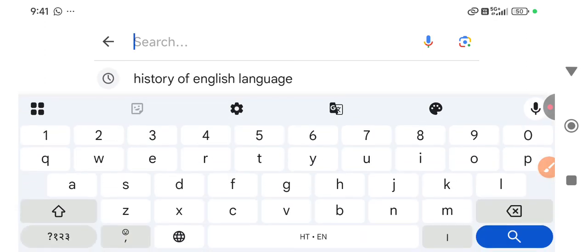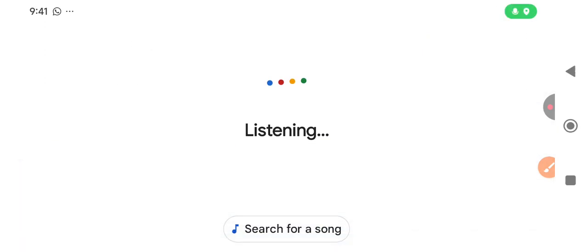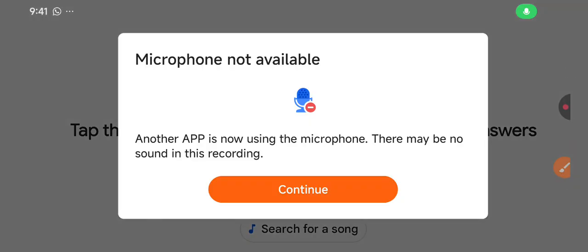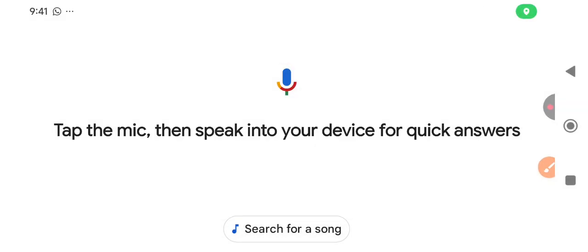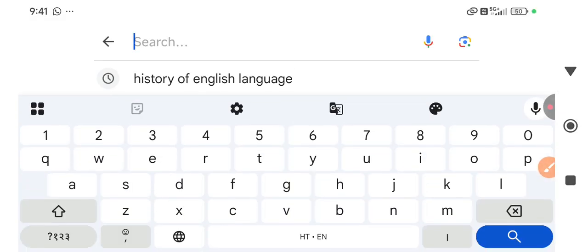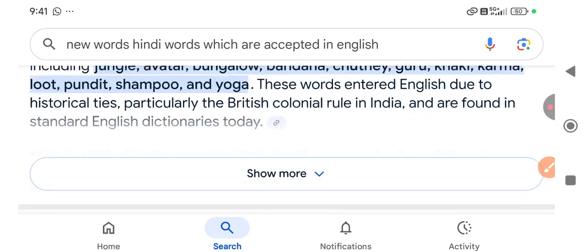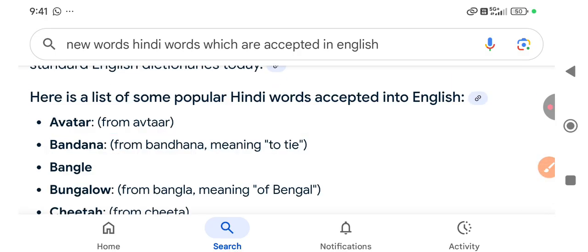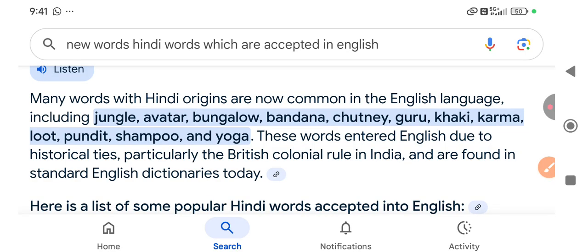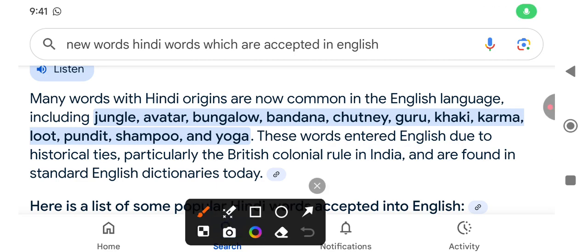Language, right? How many words are newly coined words? So I was reading about newly coined words. I would like to share with you that many words of Hindi origin are now common, and these words are accepted: jungle, avatar, bungalow,